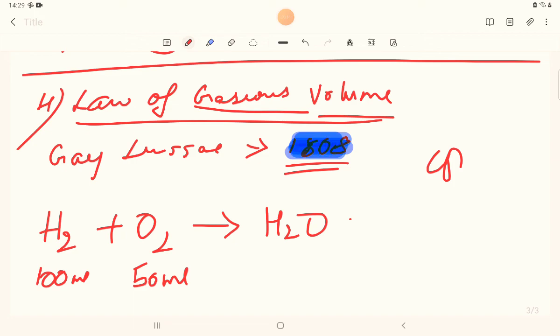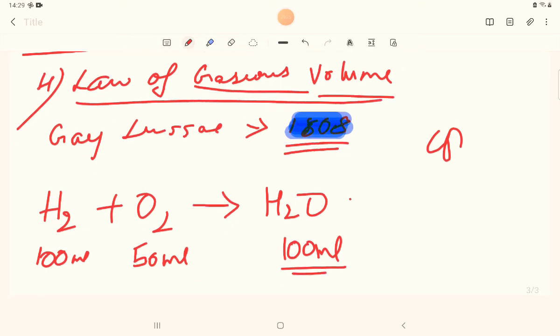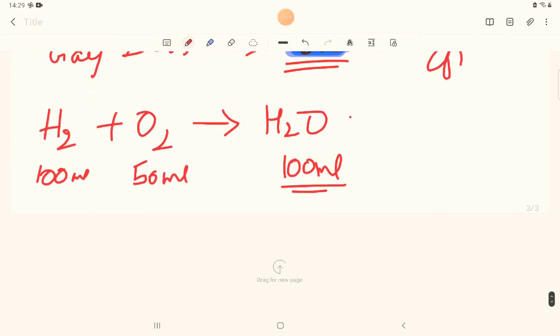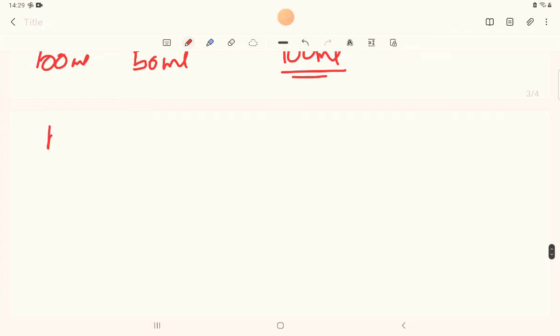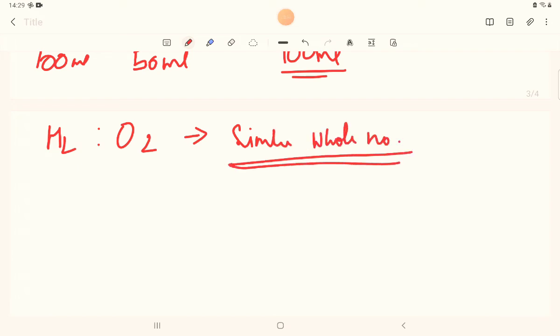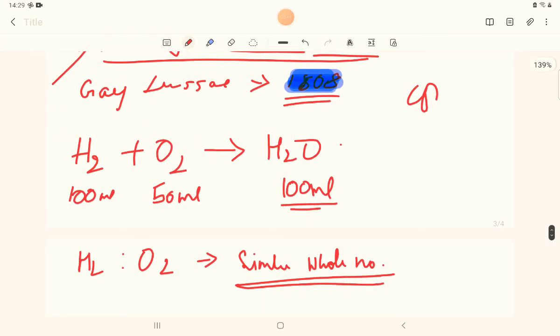150. If you are thinking, no, this is not the mass of it, guys. This is the volume. This volume can be anything. So I'll just write not grams, milliliter. So the volume here of these gases, that is H2 is to O2, is in the simple whole numbers. I have already written, so I'm just repeating the law.